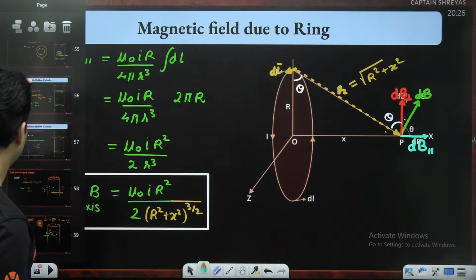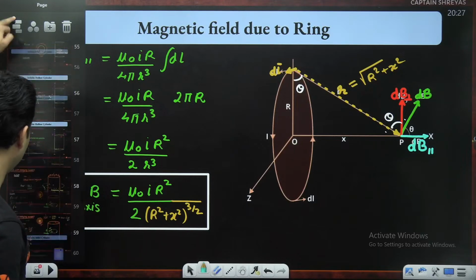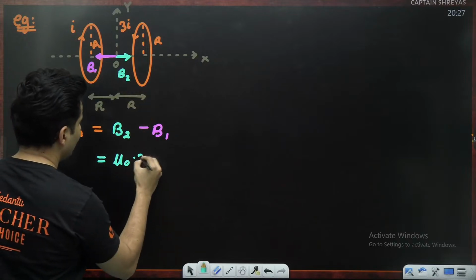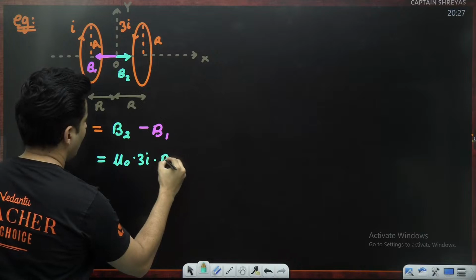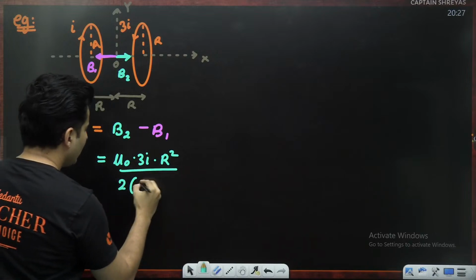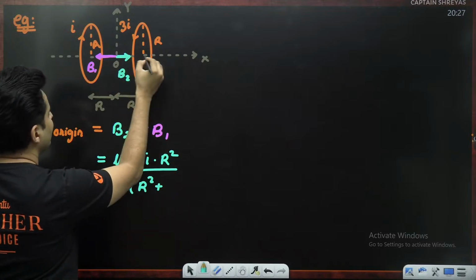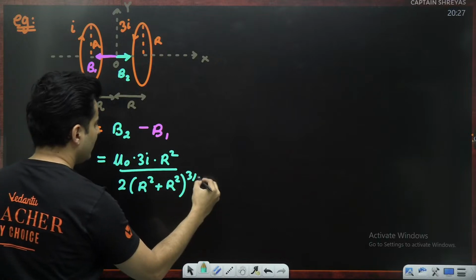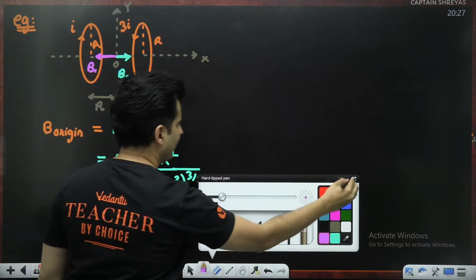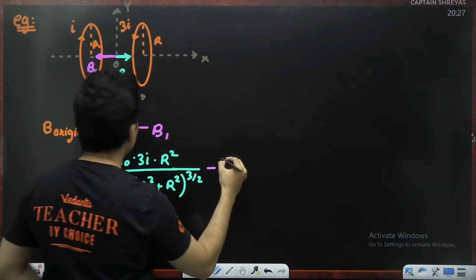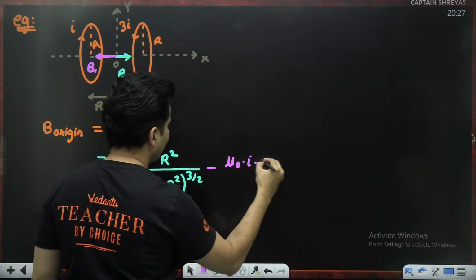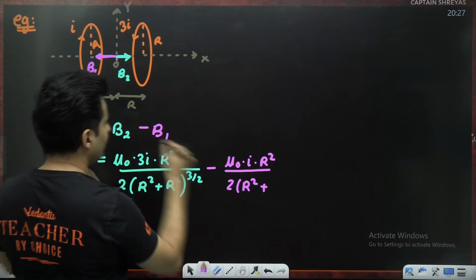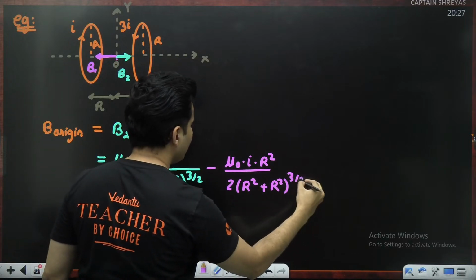Okay. So, going down, B2 value will be mu naught into the current, which is 3I, into the radius, which is just r square, divided by 2 into (r square plus x square). X is basically this distance, which is itself r. So plus r square, whole thing raised to 3 by 2. Next thing over here is negative. B1 is due to this current. So mu naught into just that current, radius square, divided by 2, radius square plus x square, where x is this distance, which is also r, whole thing raised to 3 by 2.